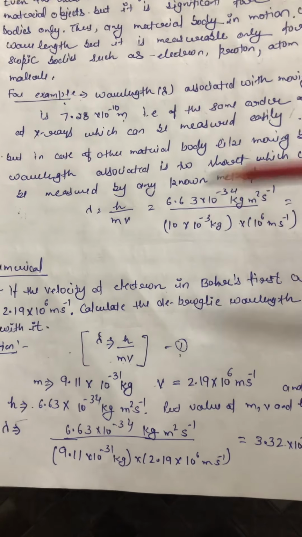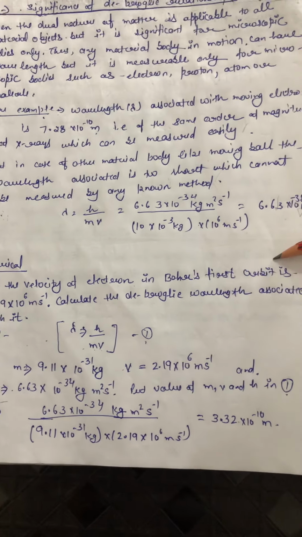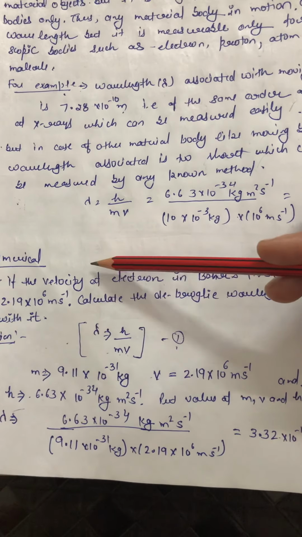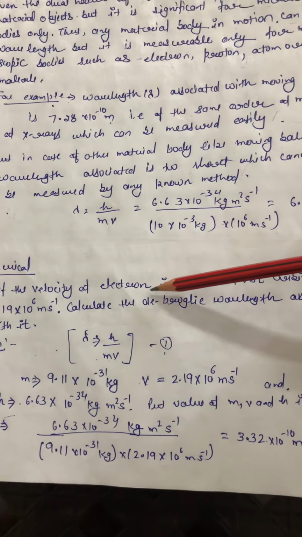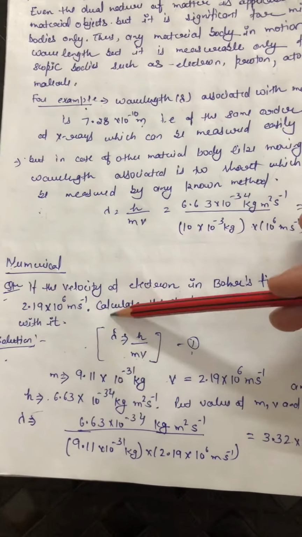Next we can see a numerical problem related to this topic. The numerical is: if the velocity of the electron in Bohr's first orbit is 2.19 × 10^6 meter per second, we have to calculate the de Broglie wavelength associated with it.